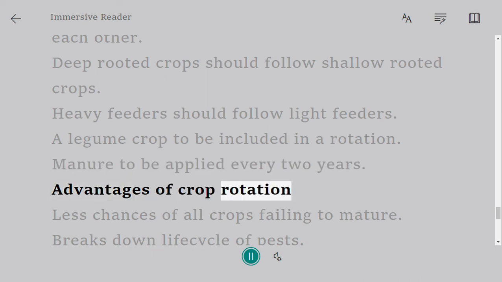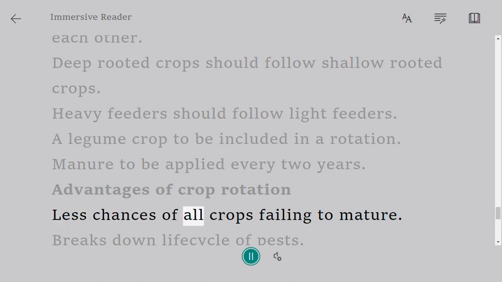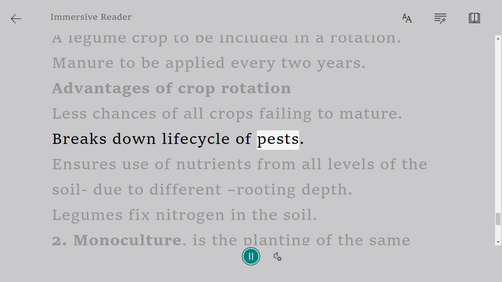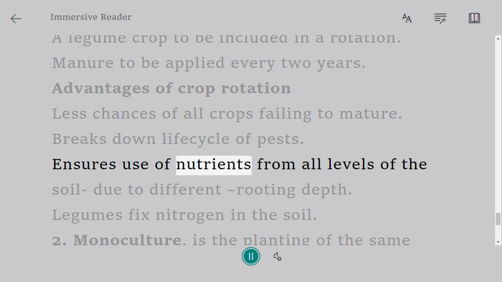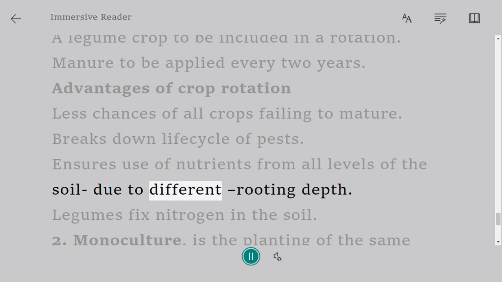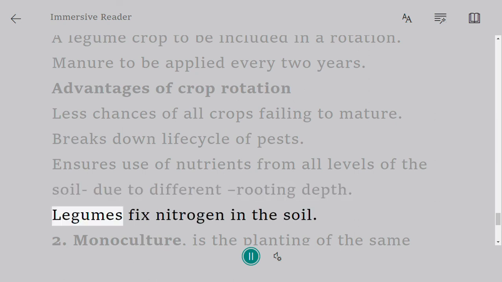Advantages of crop rotation. Less chances of all crops failing to mature. Breaks down life cycle of pests. Ensures use of nutrients from all levels of the soil due to different rooting depth. Legumes fix nitrogen in the soil.